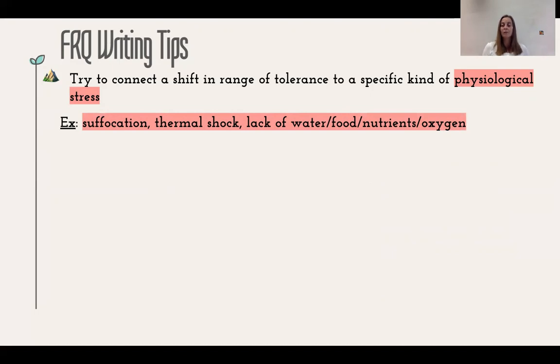We can talk about thermal shock because the temperature is too low or too high and the organism is no longer able to maintain homeostasis. We can talk about a lack of water or food or nutrients or oxygen. So just make sure that when we talk about it being outside the range of tolerance, we're specific about what sort of physiological stress that subjects the organism to.